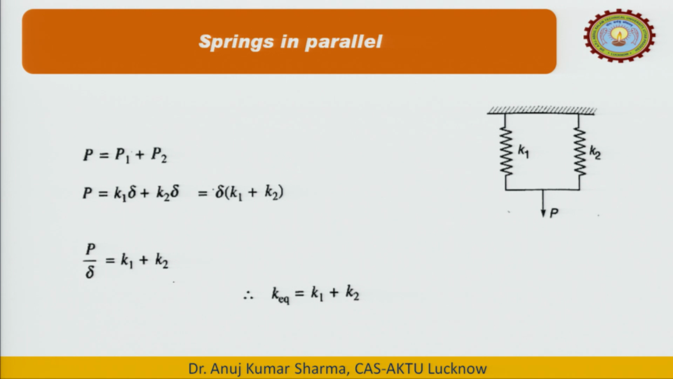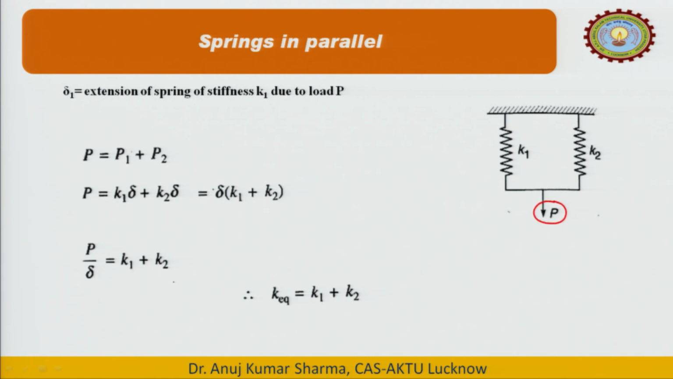Now, next is the spring in parallel. If we talk about the springs in parallel, these two springs are similar to what we have taken in the previous slide. Here the spring constant of this one is K1, of this one is K2, and we are applying the same load P.